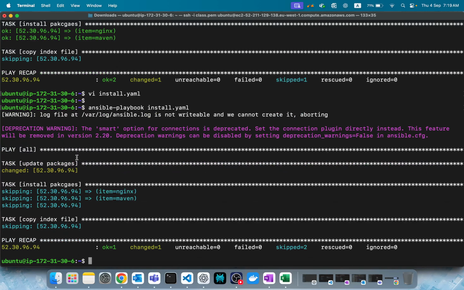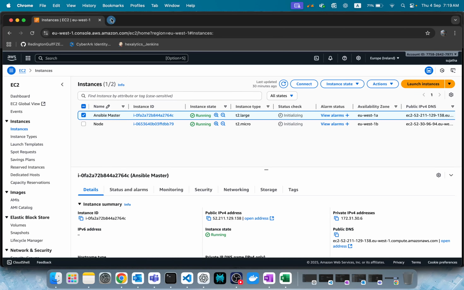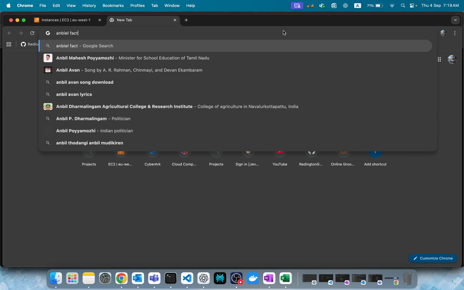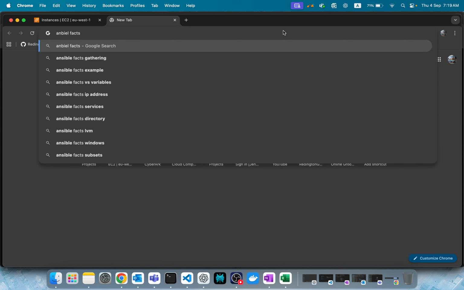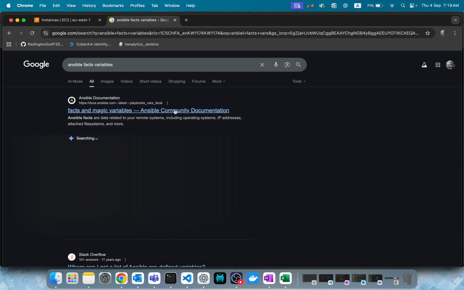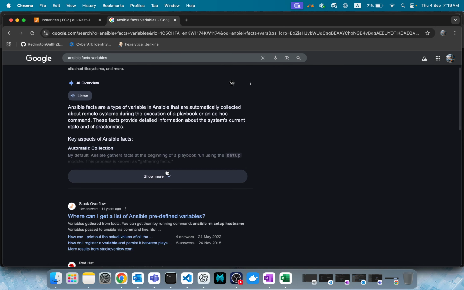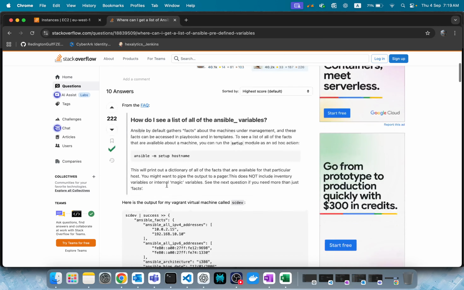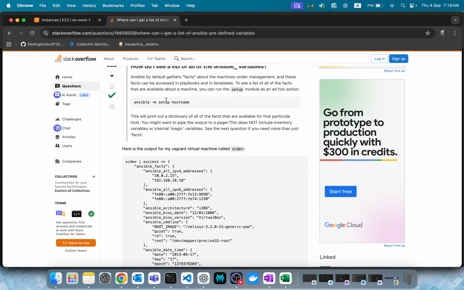Now let's say I want to see the Ansible facts variables. It will show you the list actually. There are predefined variables that you can use. See, ansible setup host. If you execute this command, it will show you this information.